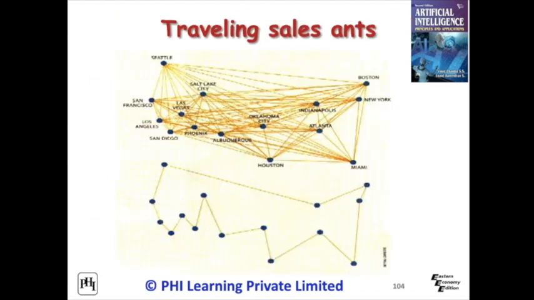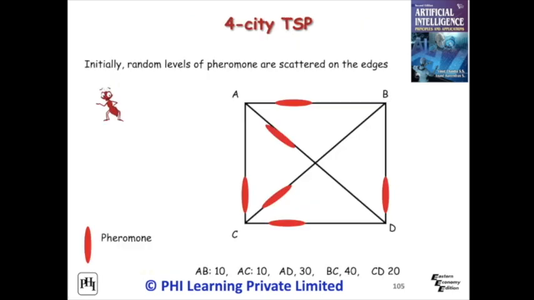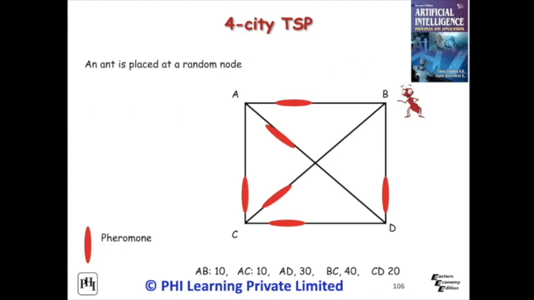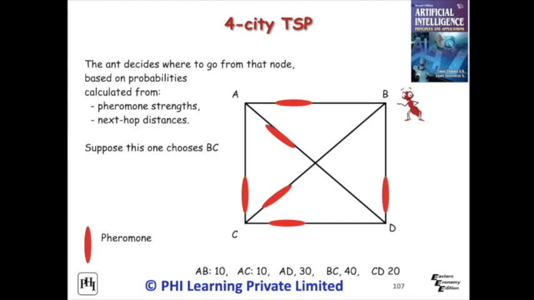For example, a complex path diagram is given in the figure. Now we can see the traveling salesman problem through a simple example for 4 cities as shown in the figure. Initially, random levels of pheromone are scattered on the edges. The pheromone is in red color as shown in the figure. An ant is placed at a random node. The ant decides where to go from that node, based on probabilities calculated from either pheromone strengths or next hop distances. Suppose this one chooses BC.